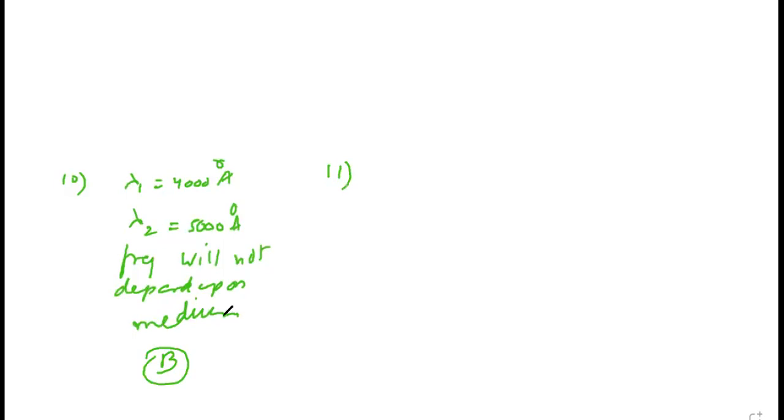Frequency will not depend upon medium but source. So when light is entering from one medium to another, nothing will happen to the frequency. Yes, sir. So frequency will not change. Next one, 11th.